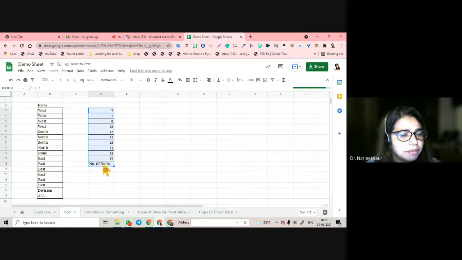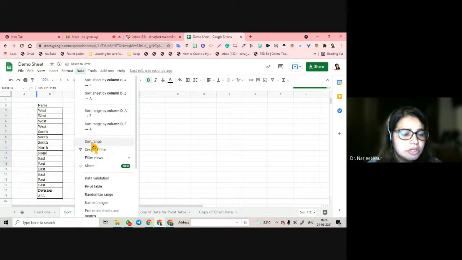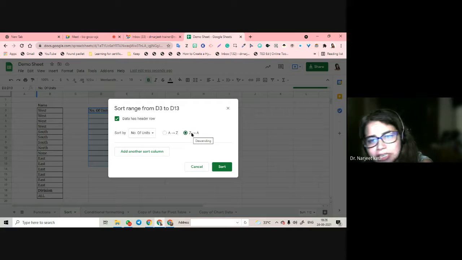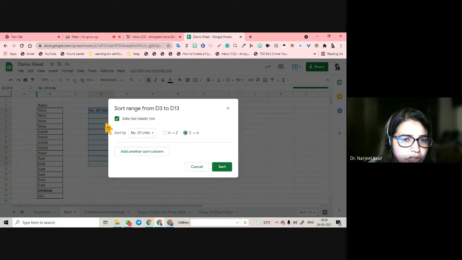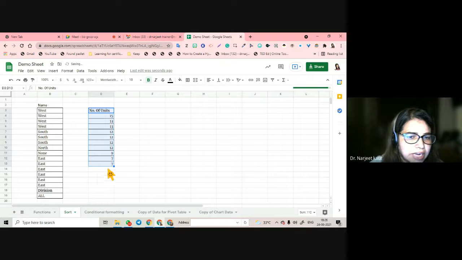This should not happen. So for this not to happen, what we have to do is format, data, sort range. Go to sort range and then say that data also has a header row, which is number of units. And now you can sort it alphabetically in ascending order. A to Z, Z to A does not mean that it is not going to sort digits. It's just going to tell you ascending order or descending order. I click on sort and it is sorted. This time number of units did not get sorted along with that.